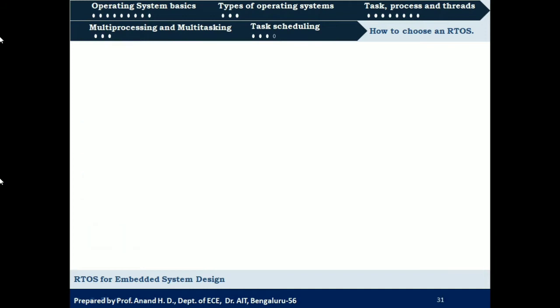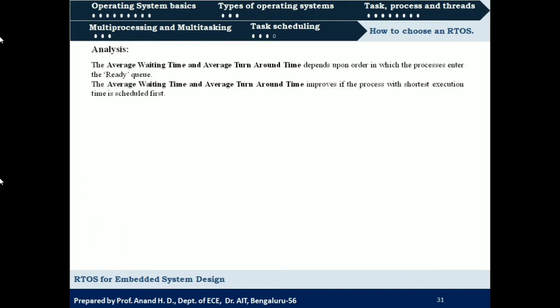Okay. So what are the observations we have made, or what analysis can we make? The average waiting time and average turnaround time depend upon the order in which the processes enter the ready queue. Yes, that is what we have seen in both the examples. The same processes P1, P2 and P3 were considered with the same completion time. In example 2, we had changed the order. In the first case, the order in which the processes entered was P1, P2 and P3. In the second example it was P2, P1 and P3, correct? And there was a change in average waiting time and average turnaround time. So that is the first analysis we can make.